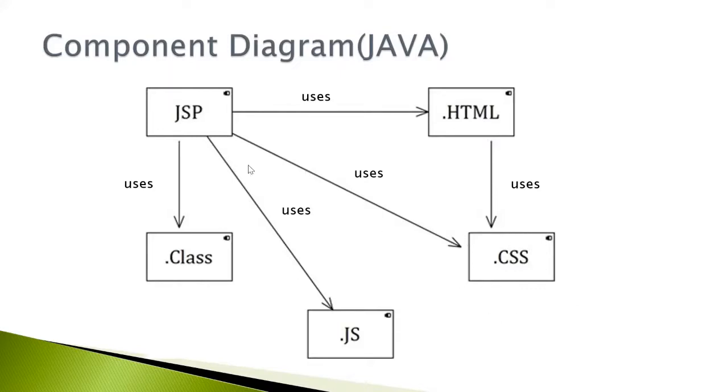Again, the JSP file uses these for GUI designing, that is, the JSP file uses HTML, the JSP file uses CSS, and the JSP file uses the .js file. So this is the component diagram. Now we will move ahead to the deployment diagram.